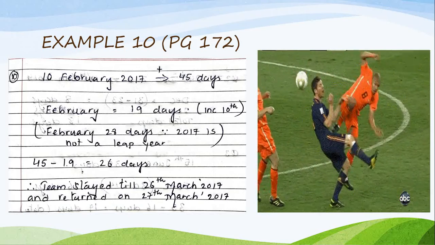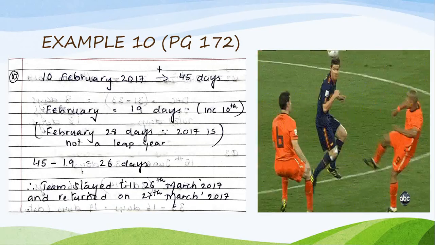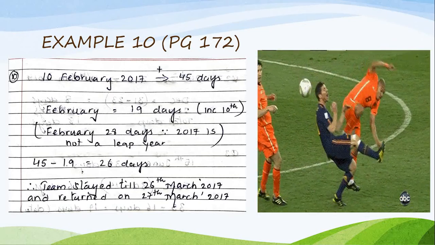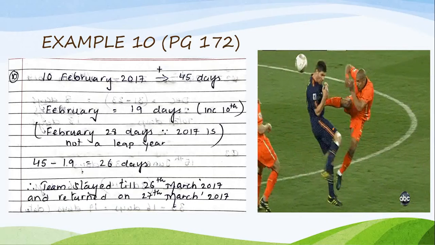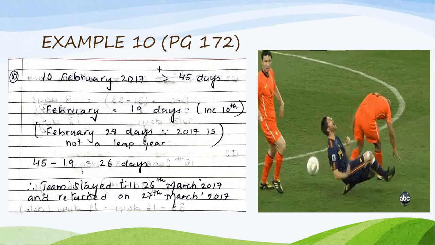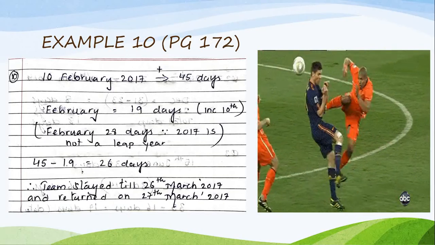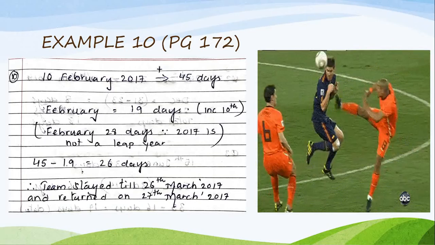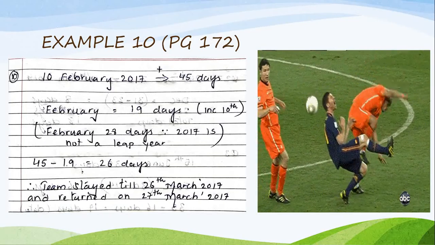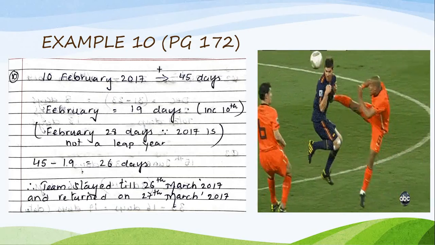Children, if you want, you can do these examples in your classwork book also. Since we have excluded one exercise, I think you can do these examples. It is very simple and easy. You can keep the calendar in mind. And children, one more thing: when you count the number of days between two given dates, you have to include one of the dates. I can take 10th, so I have taken 10th.